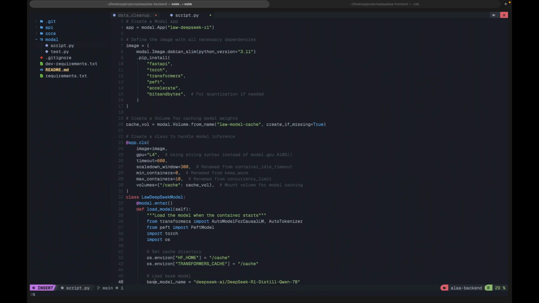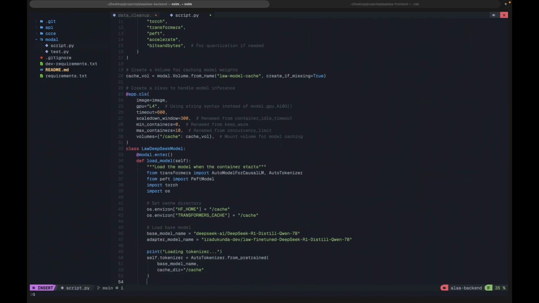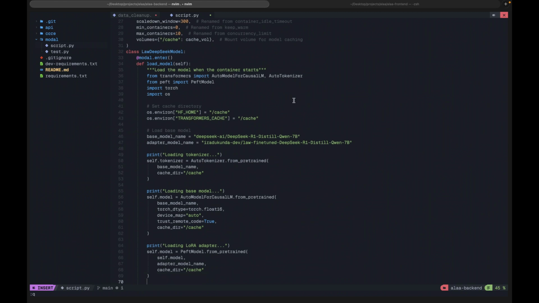Then the big thing is about this class. This is the model. This is where you are building the model logic. The first thing is to load up the model so that it can access it and do all it needs. Then I have to get it from Hugging Face.